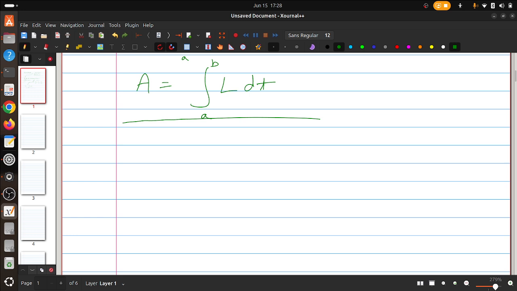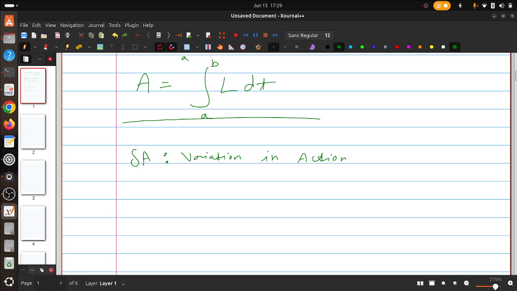Okay, so now what we can do is imagine delta A. Delta A is the variation in action. Let's say my action varies. Why will the action vary?